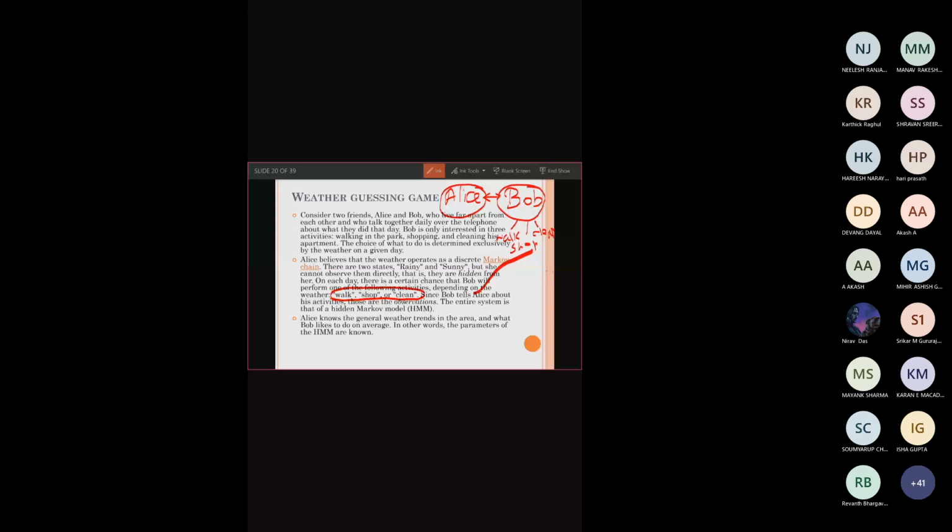Now, Alice has to identify what the weather condition could be, based on the activity he is telling. Based on the activity, Alice has to identify the hidden condition, the hidden data, which is the weather in the place where Bob is residing. Bob will not tell the weather condition in his area, but Alice has to identify it. Alice will predict it. It can be done using this type of hidden Markov model.